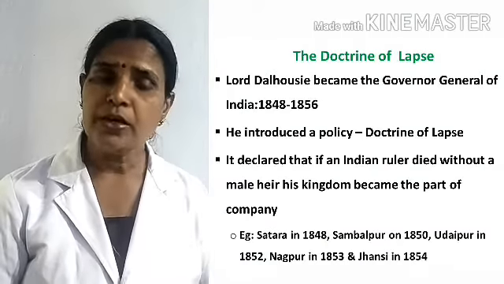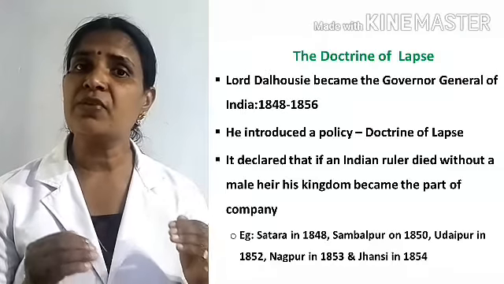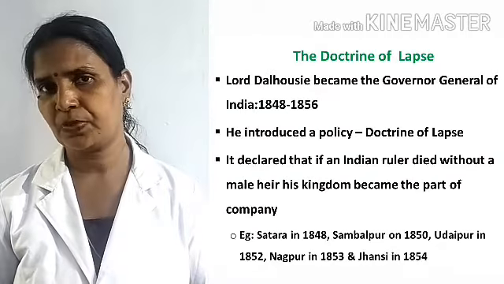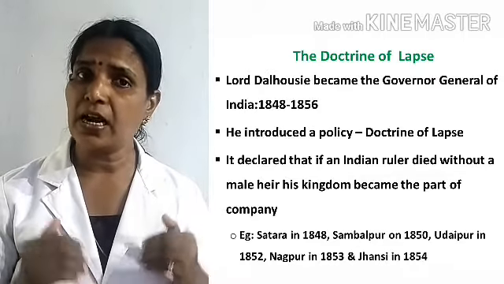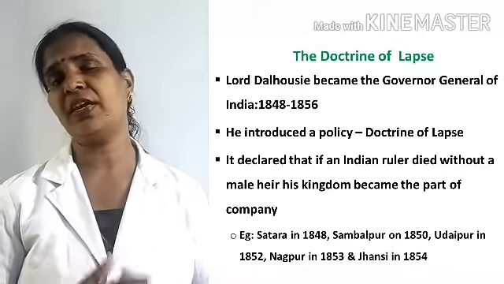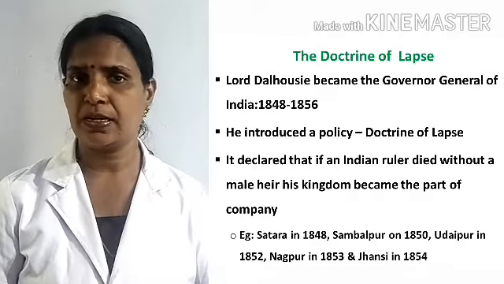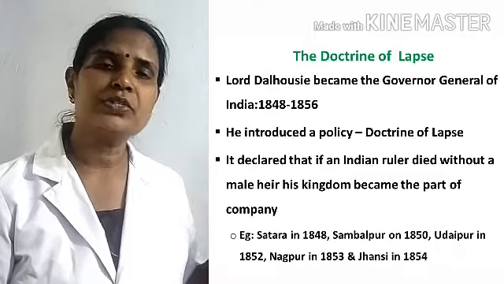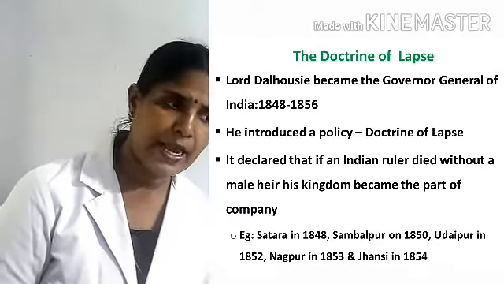Do you know Dalhousie? He also introduced the first railway system in India. Listen, in 1853, Governor General Dalhousie introduced the first railway line in India, from Bombay to Thane. Clear? Then he introduced this policy. What was that? The doctrine of lapse.